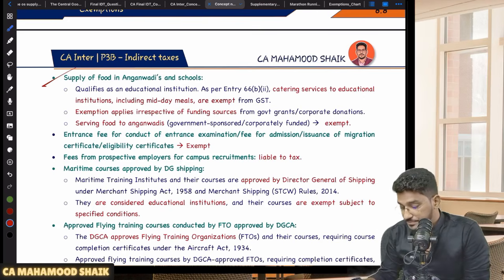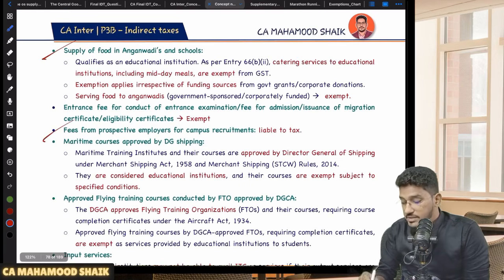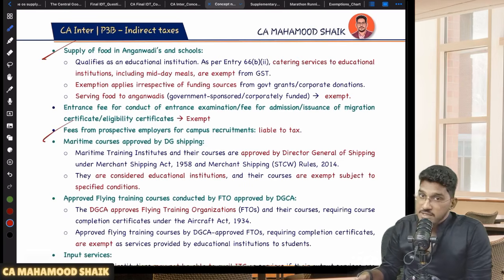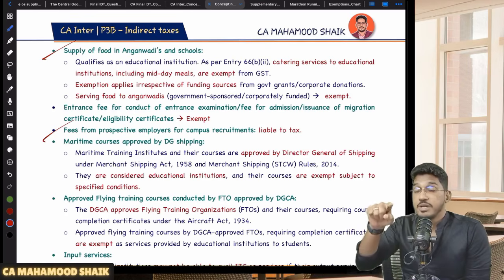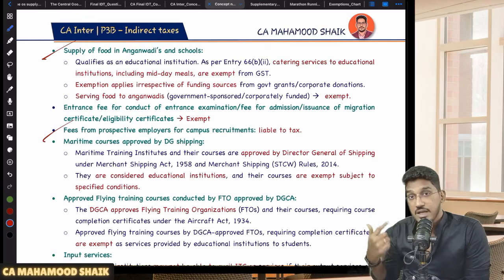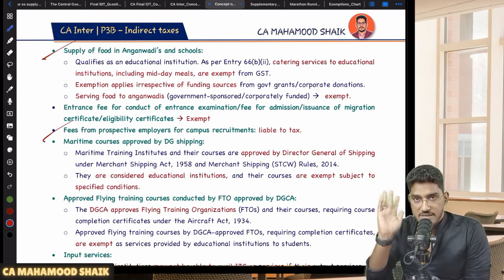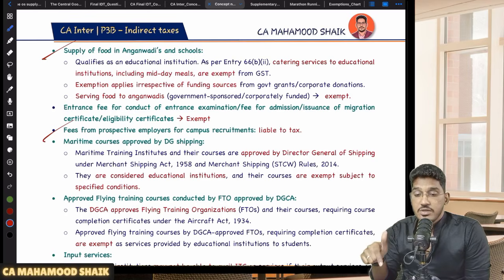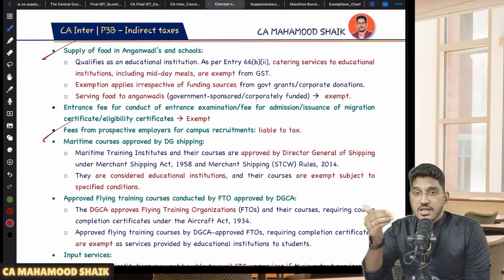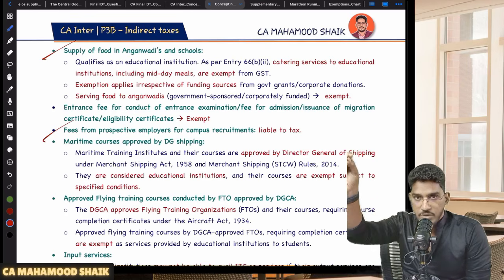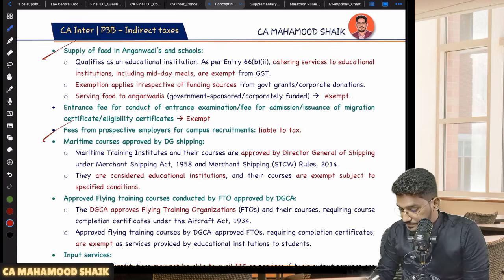Yes, it is exempted. Next, sir, these engineering colleges and all, they will conduct campus placements. And for conducting that campus placement, if some company wants to participate, that college will collect some amount of money from that company to come and recruit the people. Sir, will that service be taxable? Yes, that service will be taxable. Why, sir? Because I told you output services are exempted only when provided to its students, faculty and staff. Here the organization is providing the services not to students, faculty or staff, but to a prospective employer. So that service will become taxable.